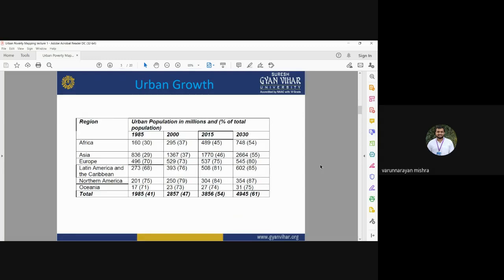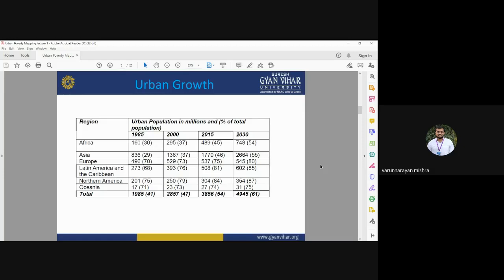Africa also has a high urbanization rate and a high number of urban population expected in 2030. Asia has the higher urban growth, with more urban population than any other continent in the world. In Asia, it is expected to have 2,664 million urban population in 2030. The condition is very critical, and most of the natural resources are in danger because the urban population is increasing day by day. So we need to study the urbanization pattern.